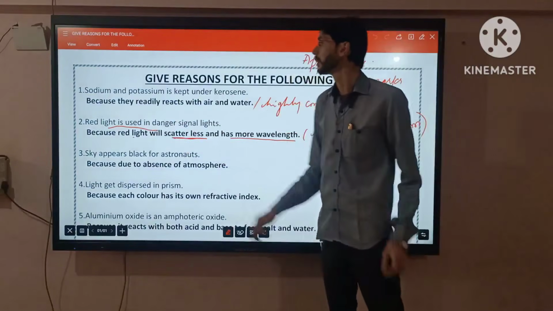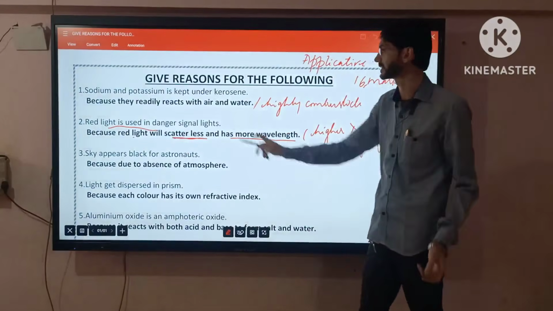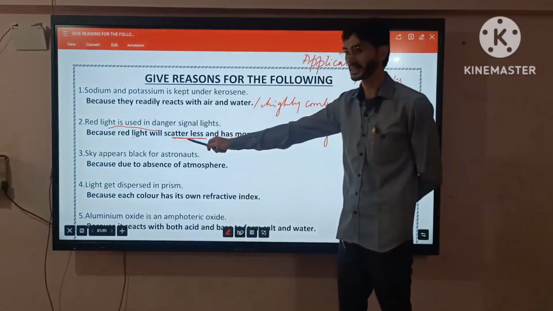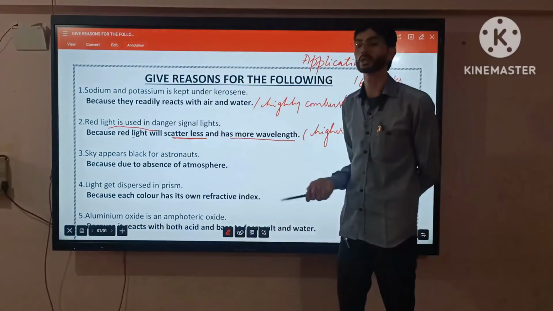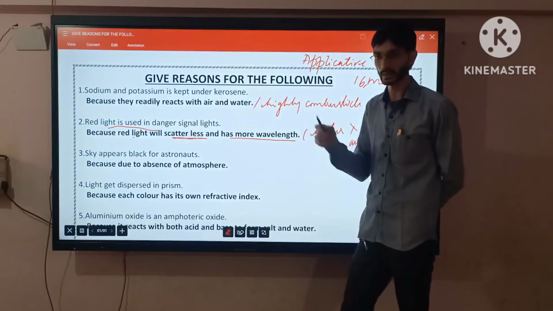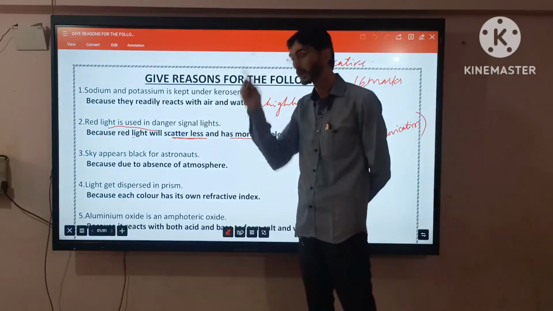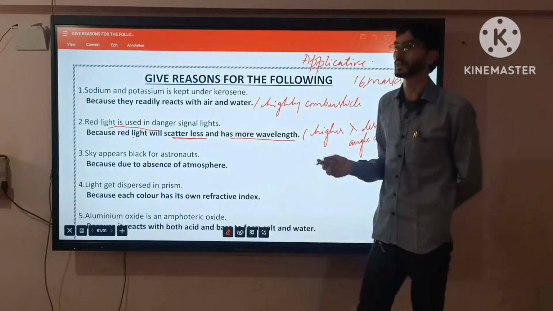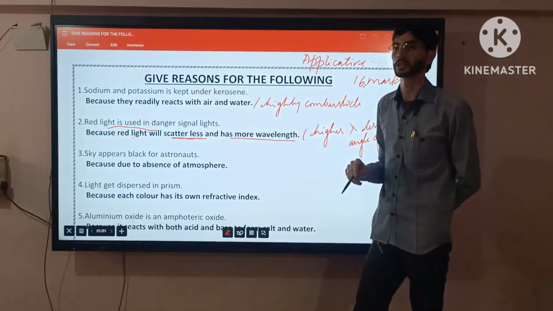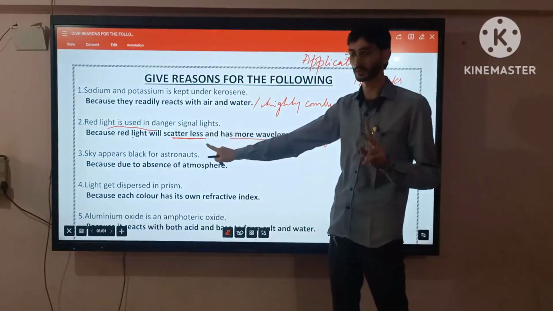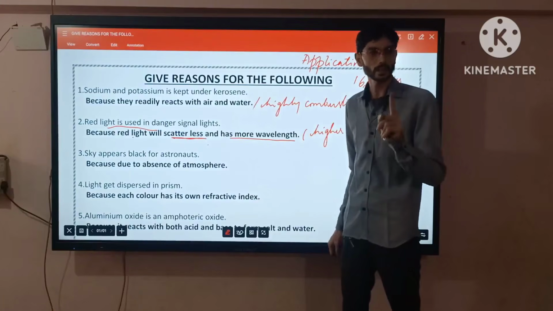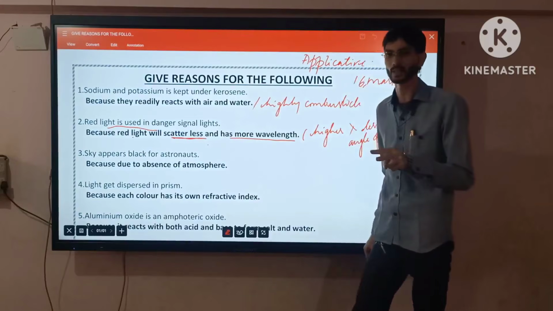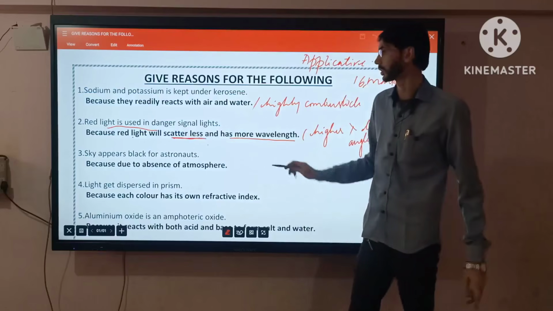Now here is a clear question. In traffic signals or danger signal lights, red color is used. Why? It's because it scatters less and it has more wavelength. Got it? In our country red is used, but in some countries they use blue color instead. Apart from red, blue also has more wavelength and less deviation. Here you can write the answer in two different ways: red color has more wavelength and less angle of deviation, meaning it scatters less.